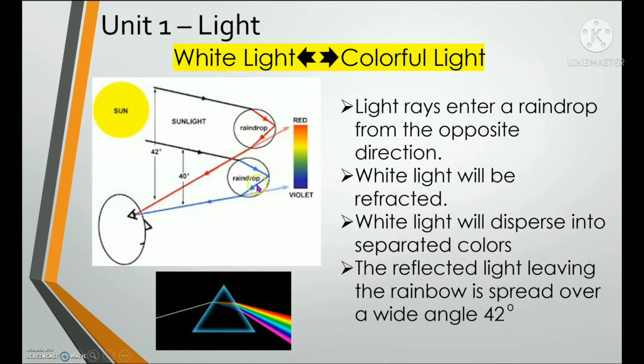Okay, so it will refract and reflect to our sight. So the angle of the reflected light on the lower part of the raindrop is at 40 degrees.